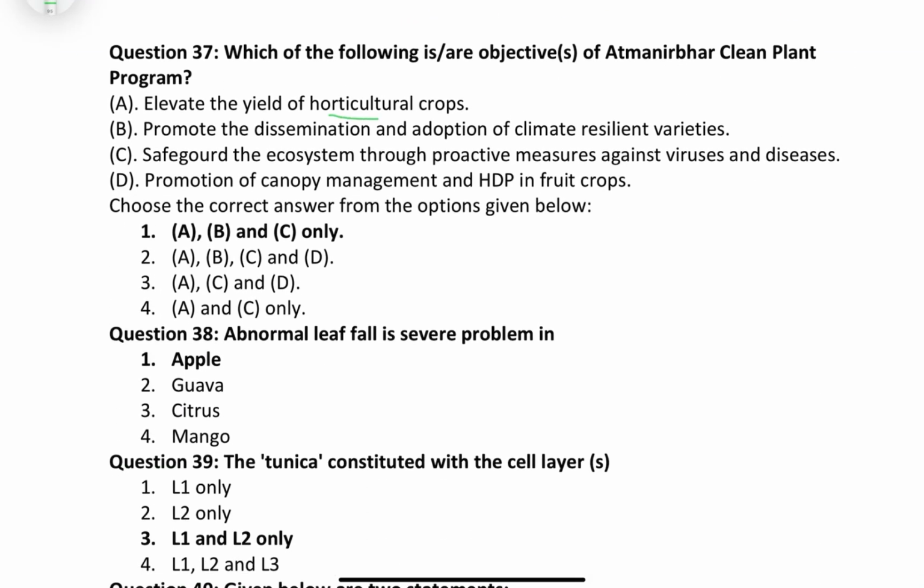Elevate the yield of horticulture crops. It is talking about the Atmanirbhar Clean Plant Program, right? Then second is promote the dissemination and adaptation of climate resilient varieties. Then safeguard the ecosystem through proactive measure against virus and disease. All these 3 points are very important, like A, B and C is very important. That is the correct answer. So first option is correct.